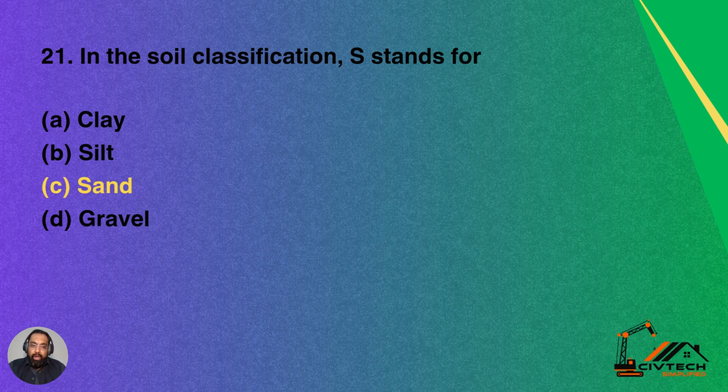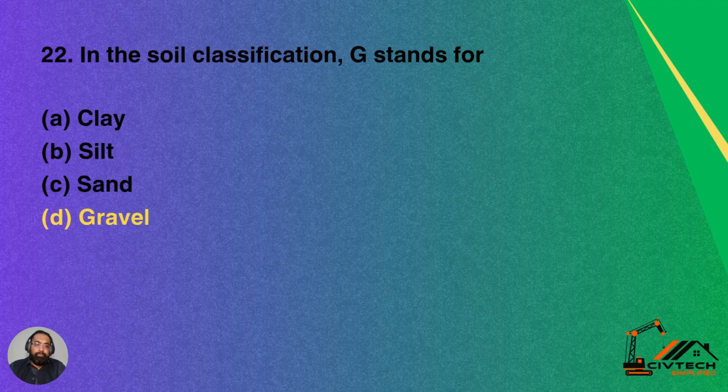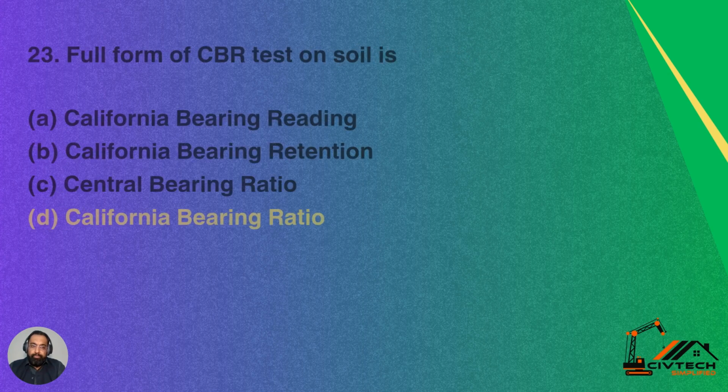In the soil classification, S stands for option A, clay. Option B, silt. Option C, sand. Option D, gravel. So S stands for sand. Option C is the correct answer for this question. In the soil classification, G stands for option A is clay, option B is silt, option C is sand, option D is gravel. So G stands for gravel.